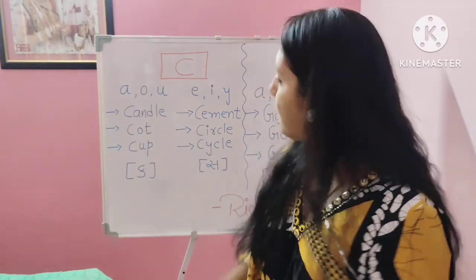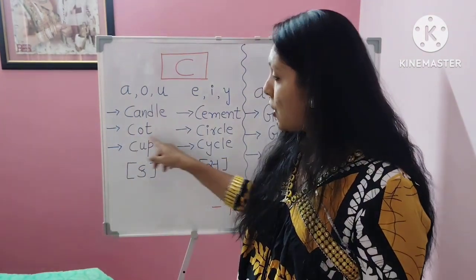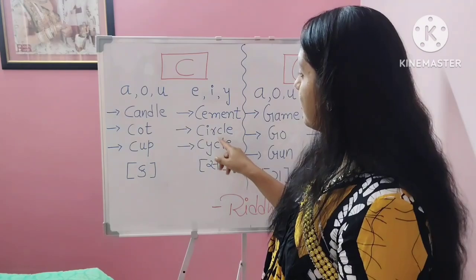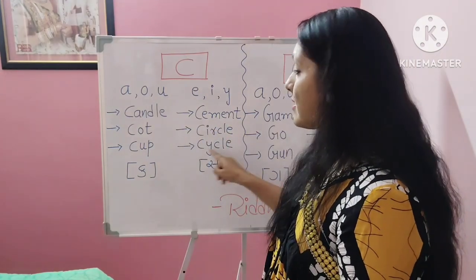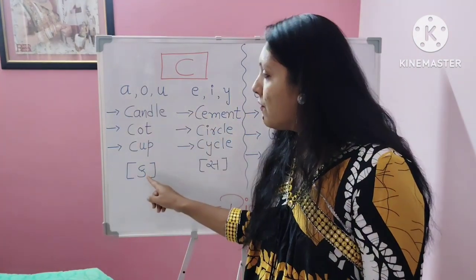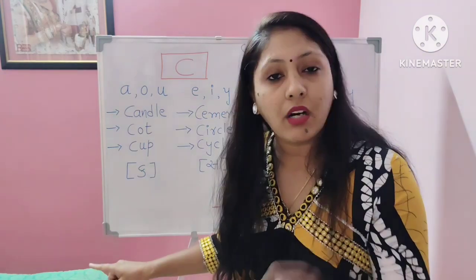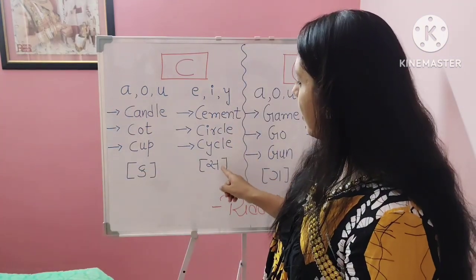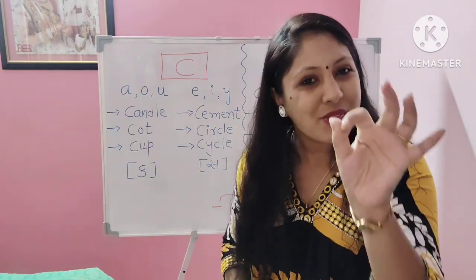Let's see the examples. Here: candle, cot and cup. And here: cement, circle, cycle. All these three words have the phonic sound K, and all these three words have the phonic sound S.